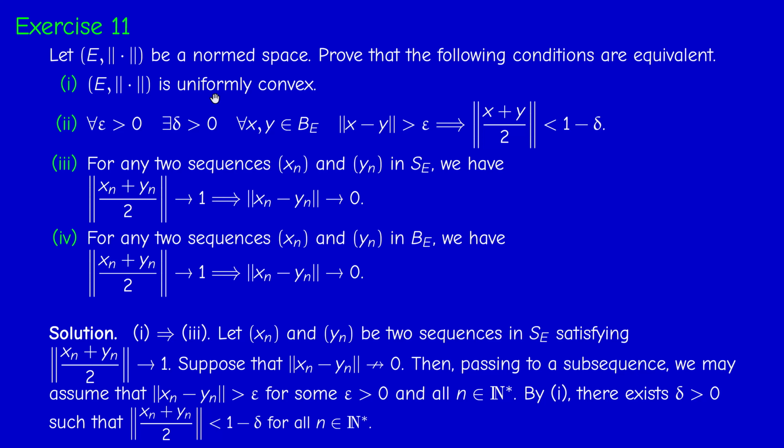Now, since E is uniformly convex, the middle point of xn and yn should be inside. So the norm of the middle point should be less than 1 minus delta, where delta is the modulus of uniform convexity corresponding to this epsilon. And so if we let n tend to infinity, this norm tends to 1. So we get 1 is less or equal than 1 minus delta, and this is the contradiction. So you should understand this simple reasoning actually. It's not terribly difficult, so we can ask such questions in the exam.